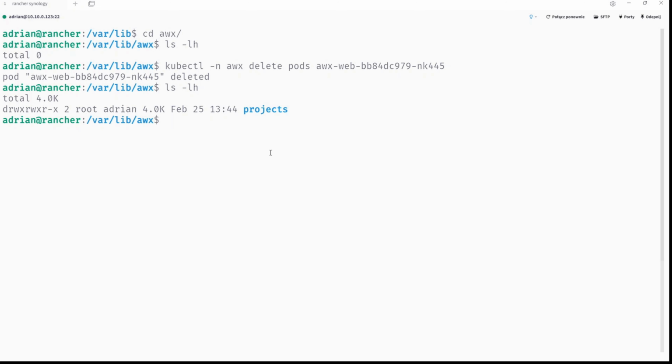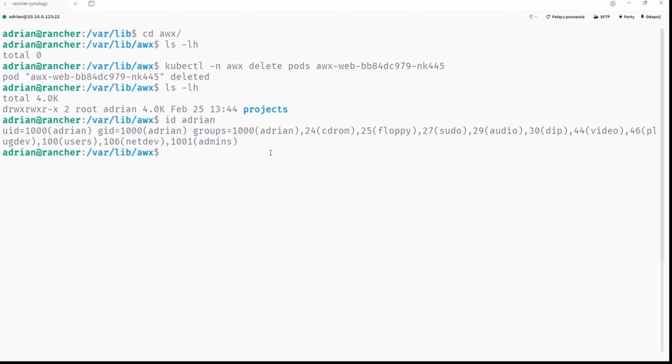And what is going on here? Now you can see the project directory has been created. It had been done here. So RWX, RWX, but this time the user is root and the group is Adrian. Fine. Let's check this. id adrian, and now you can see my username has UID 1000 and GID 1000.